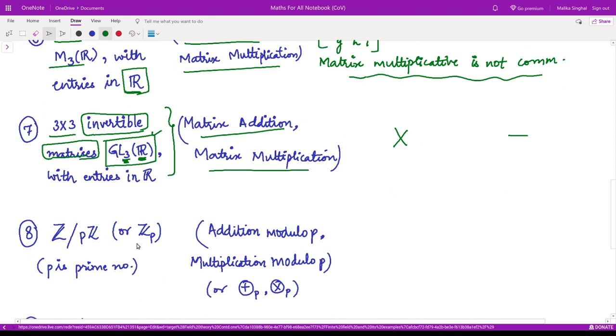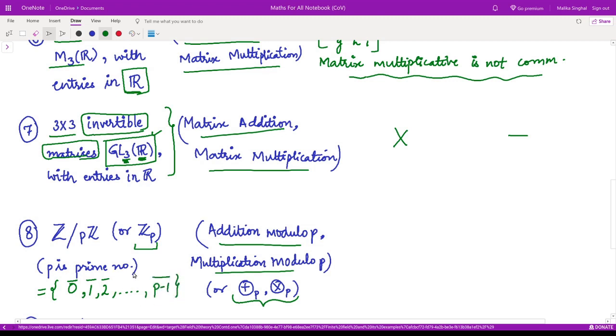Next, the group Z_p, where the operations given here are addition modulo p and multiplication modulo p. These are the notations for this symbol. Now what is this set? This is the set consisting of equivalence classes 0 bar, 1 bar, 2 bar and so on up to p minus 1 bar.